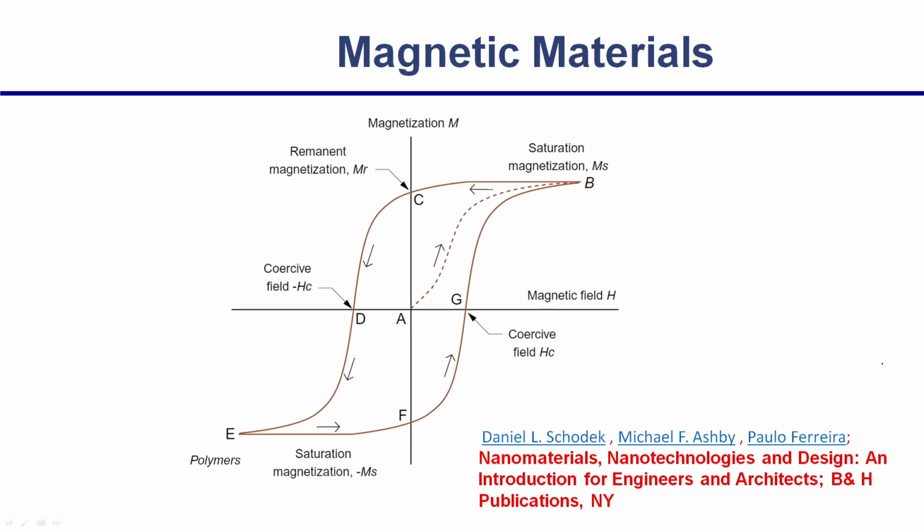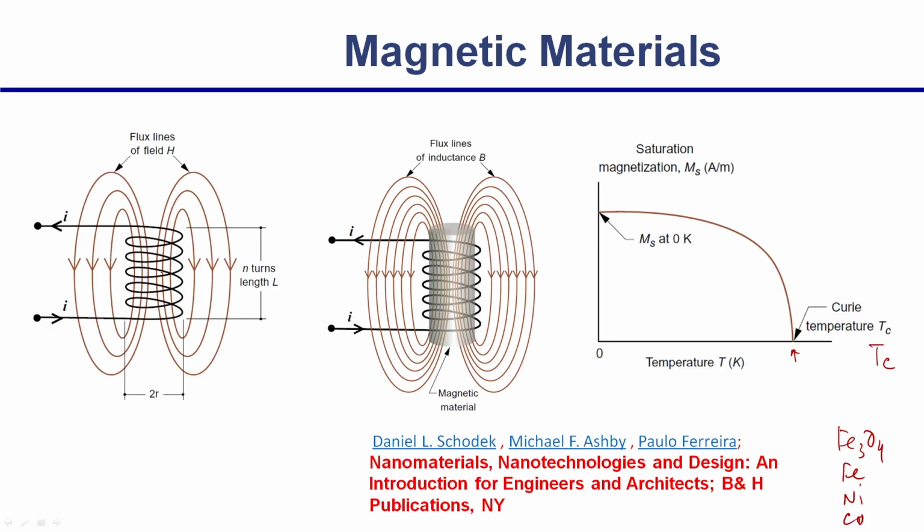Now, if I have a magnet, how do I measure its magnetic strength? What you do is very simple. I take the magnet or the material and apply a magnetic field. As you know, a magnetic field can be applied by a solenoid. In this slide, you can put the magnet inside and apply a magnetic field. The field can be changed by the amount of current passing through this coil, and also by the number of turns. Let us say you are not changing the number of turns, but only the current. So, the magnetic field will increase.